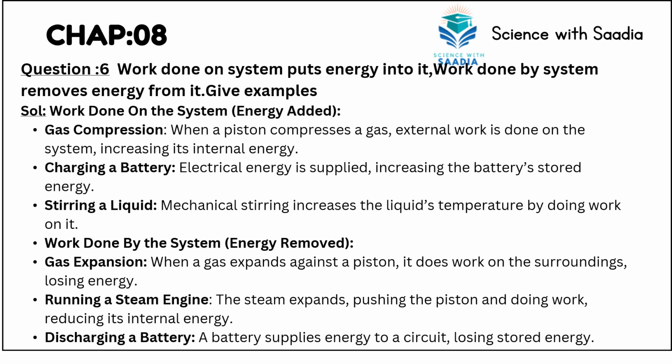And next we are going to give the examples of work done by the system, that is energy removed. The first example for this is gas expansion. When a gas expands against a piston, work is done on the surroundings, losing energy. Second, running a steam engine: the steam expands, pushing the piston and doing work, reducing internal energy. And third, discharging a battery: the battery supplies energy to the circuit, losing stored energy.